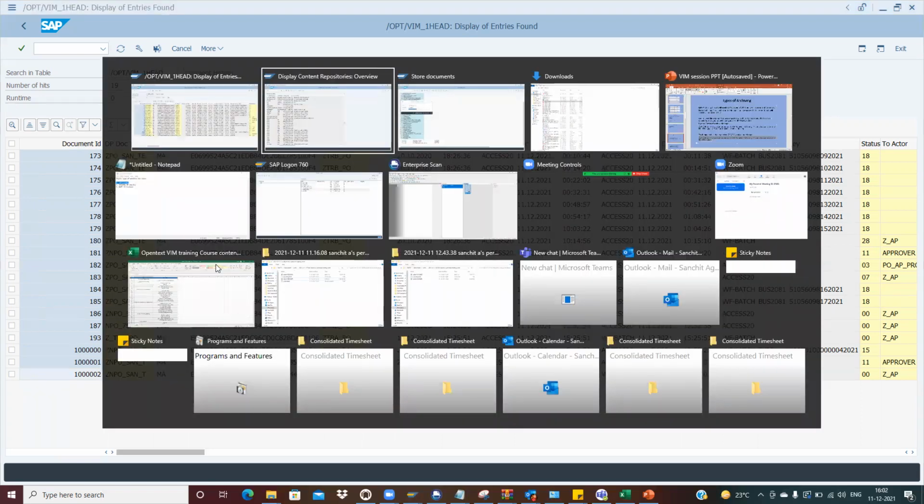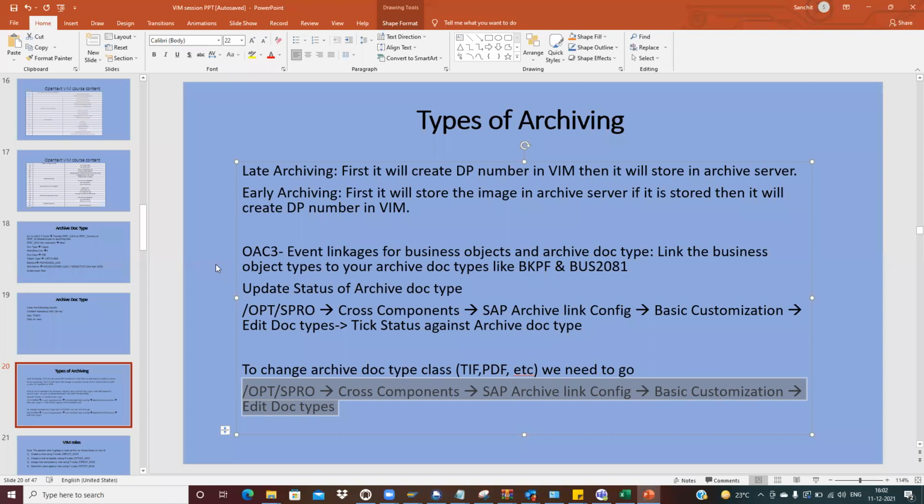For example, if from quality we copy the VIM doc ID and the server, can we see that image in development? No. If the content repository is different, let's suppose we have created 3 content repositories, one for development, one for quality, one for production.